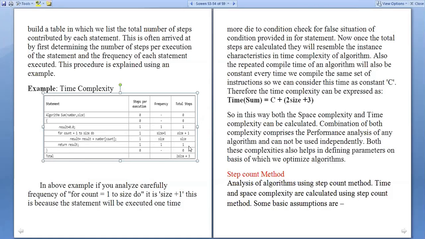Now you can count the total: 2 times size plus 3 steps is the time, that is the time complexity based on the frequency count. The frequency of the for count equal to 1 to size do is size plus 1, because the statement will be executed one more time. Okay, this is about time complexity, already explained in the previous class also.